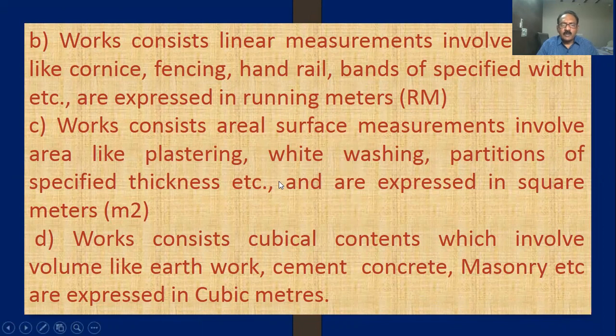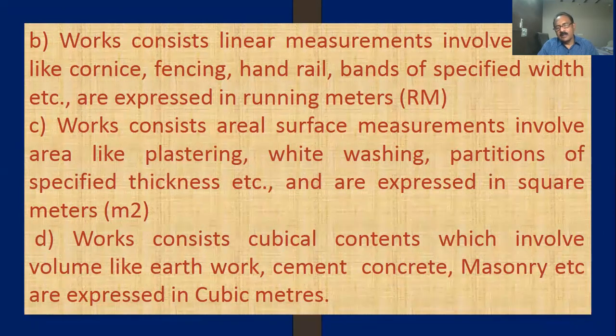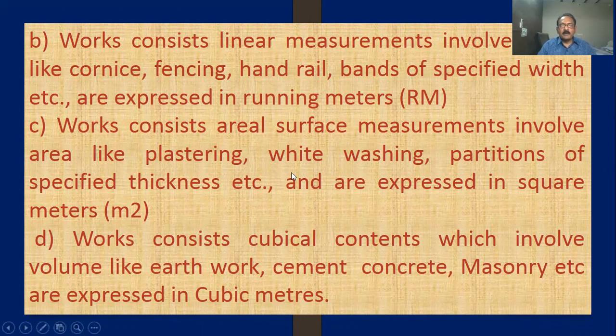So in estimation and quantity, we calculate the plastering item in square meter. What is the unit of plastering? The simple answer is square meter.